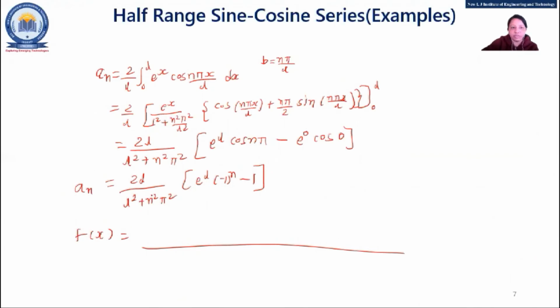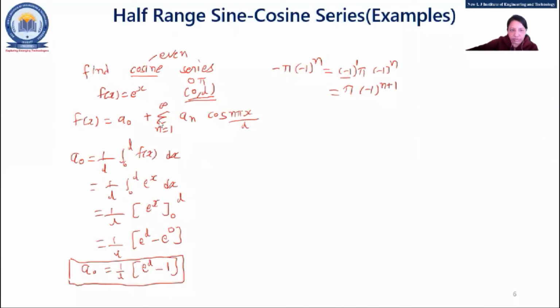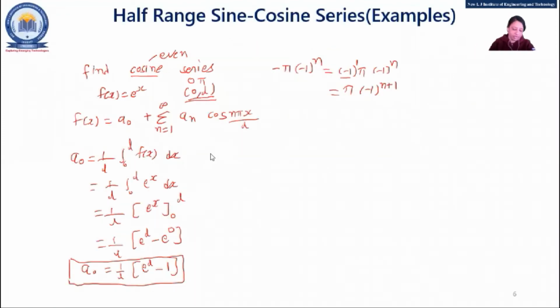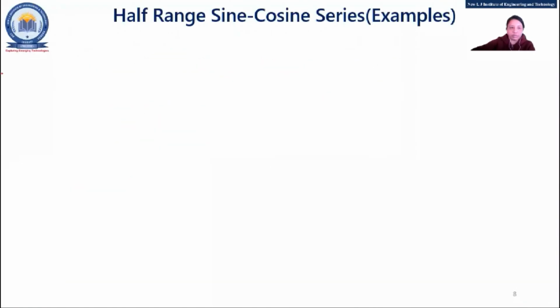So what we have seen today, the concept of cosine series, one example of cosine series and one example of sine series. And in those, both the functions are what? Continuous. Fine. Whenever there is any concept, the other thing can be what? Discontinuous. In half range also it is possible. So let's go for a discontinuous example. Find the sine series. Okay, I'll write it in short.